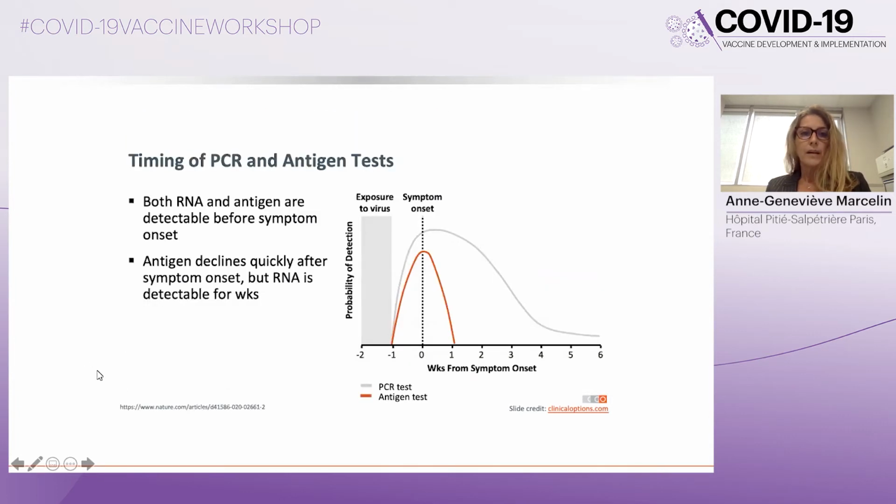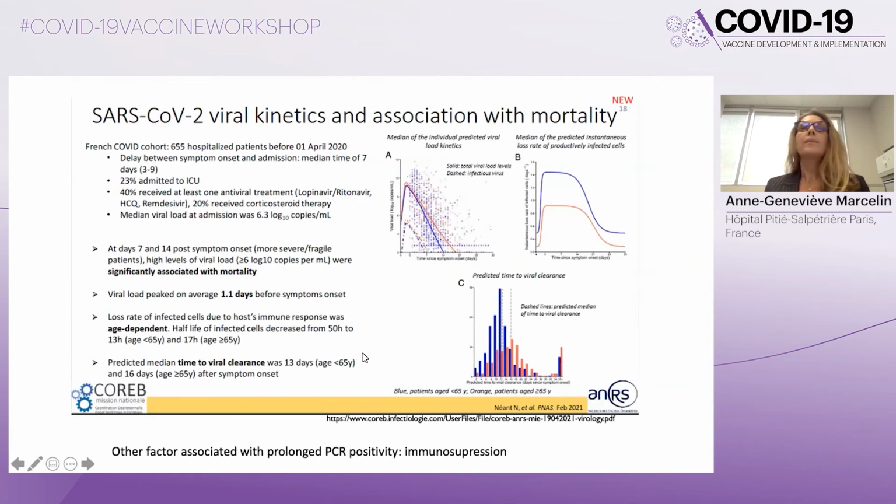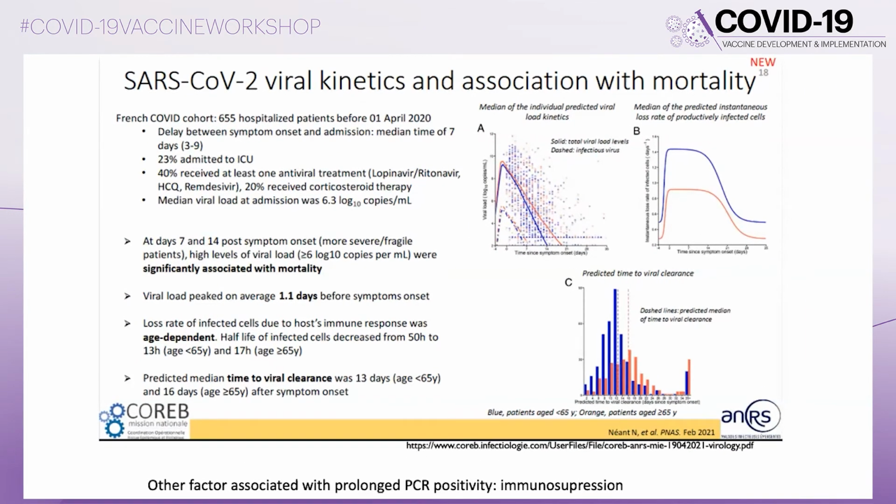We have to keep in mind the timing of PCR and antigen tests. Indeed, both RNA and antigen are detectable before symptom onset here. However, antigen declines quickly after symptom onset, but RNA is detectable for weeks. So antigen tests should be used as soon as possible after the symptom onset for a diagnosis. Beyond this information about a positive or negative test, the RT-PCR test can provide additional information.